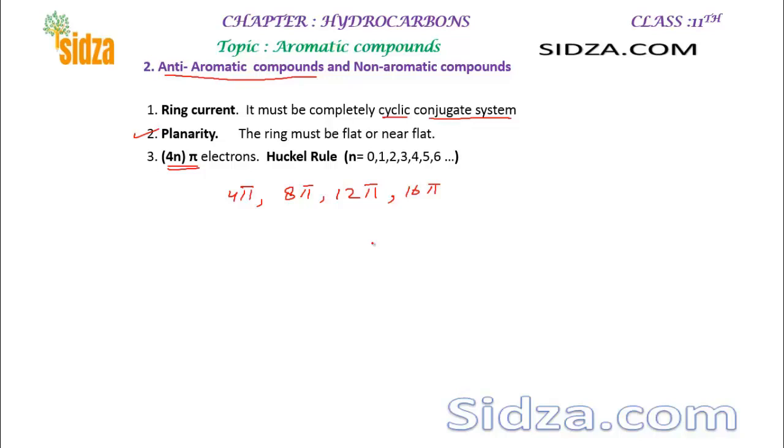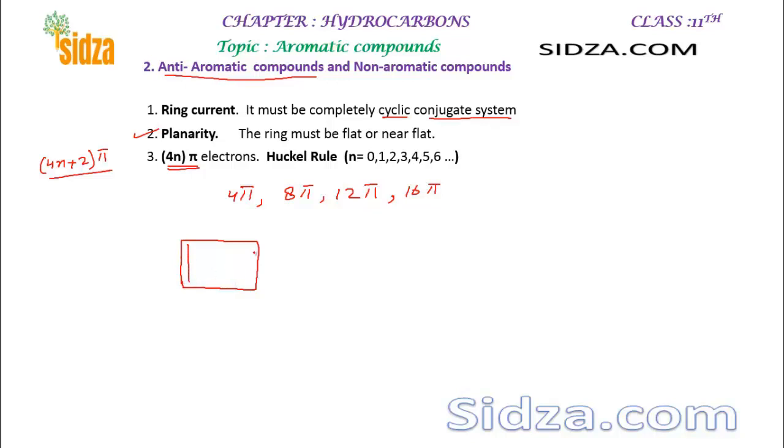That means a molecule which is cyclic conjugate but contains 4n, not 4n plus 2. If it contains 4n plus 2 pi electrons, it will be called aromatic. But if it contains only 4n pi electrons, then it is anti-aromatic. That's the difference. Let's take an example. For example, this is our molecule, cyclobutadiene.